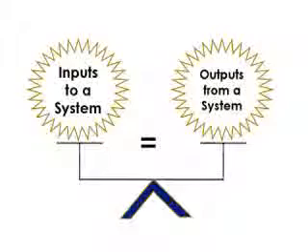So this scale has a left side and right side. Now on the left side, we should have the inputs to a system or a phenomenon, and on the right side, we have the outputs from the system or from the phenomenon. So this scale, we put on one side the inputs and on the other side the outputs. That's the second step. So in this case, we have the inputs, the force, and the output, the displacement. So you put the force on one side and displacement on the other.